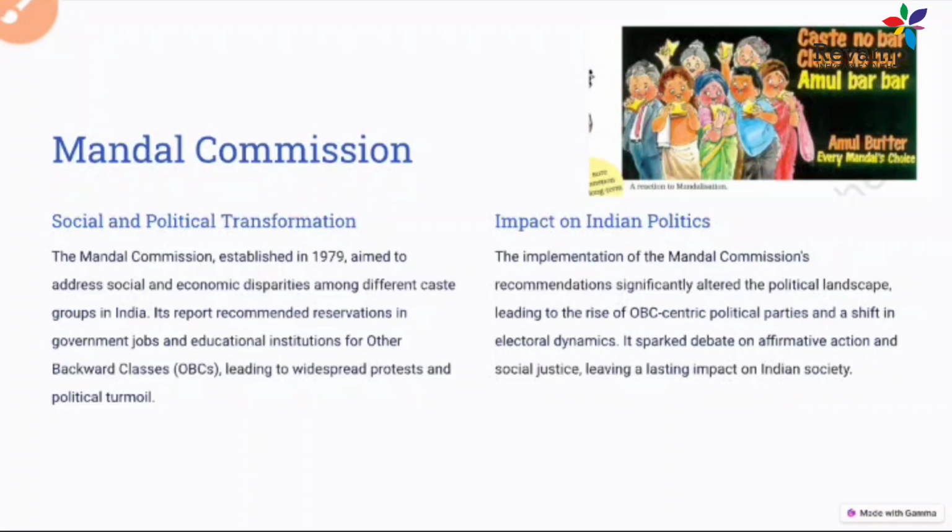Later on, with the implementation and other issues, a lot of political change also happened with the Mandal Commission, and it also led to the popularity of the National Front government. So these are all the things that started after the Mandal Commission. In further classes and further slides we will understand these things.